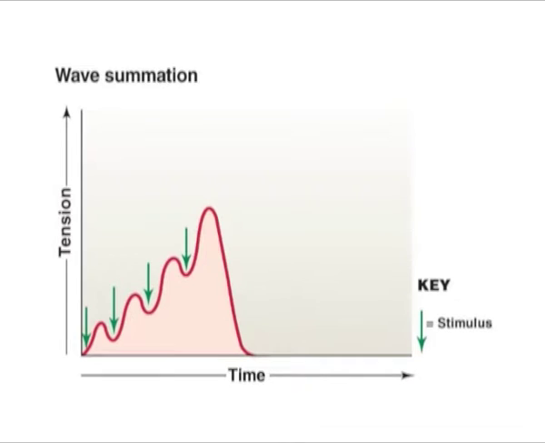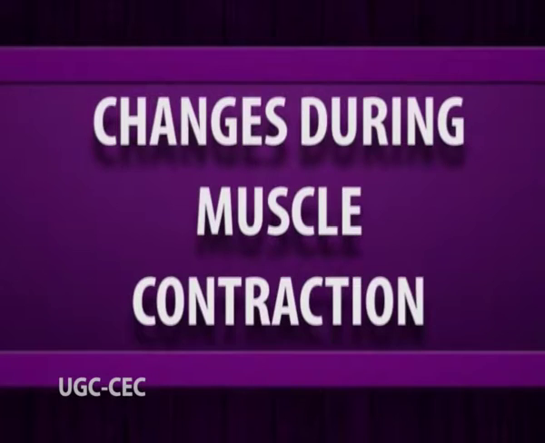If a second stimulus arrives before the relaxation phase has ended, a second more powerful contraction occurs. The addition of one twitch to another in this way constitutes summation of twitches or wave summation. The duration of a single twitch determines the maximum time available to produce wave summation. For example, if a twitch lasts 20 milliseconds or 1/50th of a second, subsequent stimuli must be separated by less than 20 milliseconds, a stimulation rate of more than 50 stimuli per second.